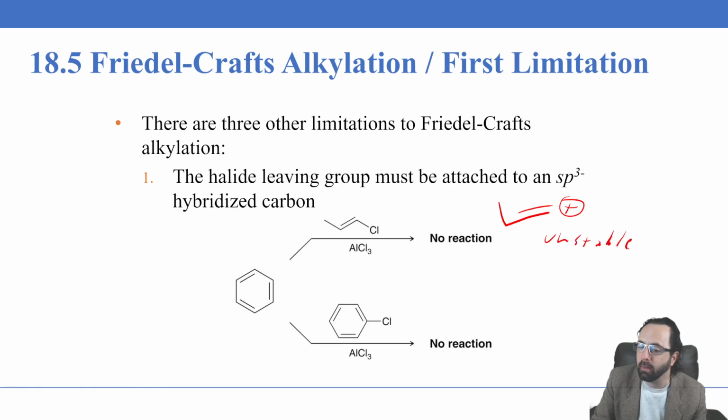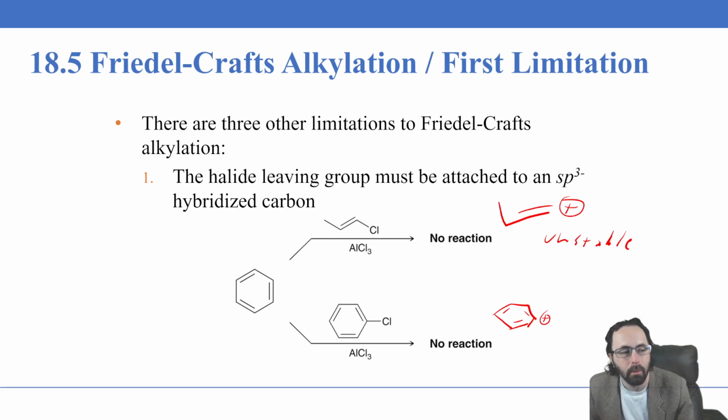And even more unstable would be the aryl carbocation. So if we had the aryl carbocation here, this would be extremely unstable as well. So you need to have an alkyl halide, not a vinyl halide here or an aryl halide. Those will not work.